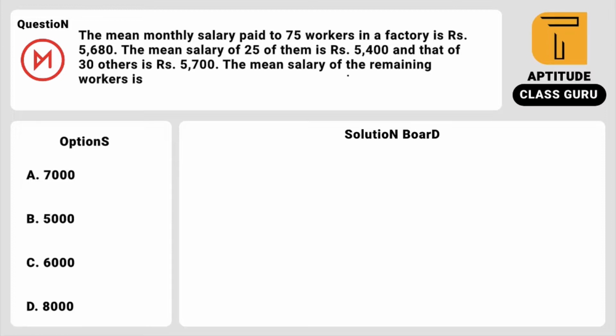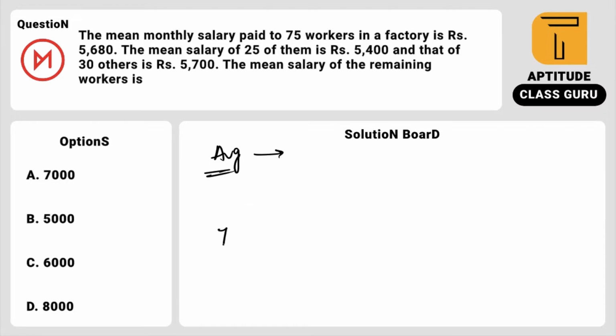Everyone uses the same approach: 75 people into 5680 gives the total salary, minus 25 into 5400, minus 30 into 5700, and after getting the result, divide by the remaining members. If no calculator is provided, this will be a real headache for you, right? So we will go through the conceptual approach, where the average is handled through negative remainders. I will let you know how it is done.